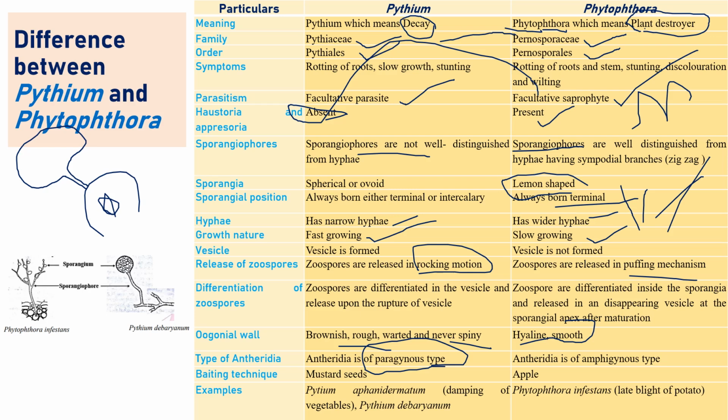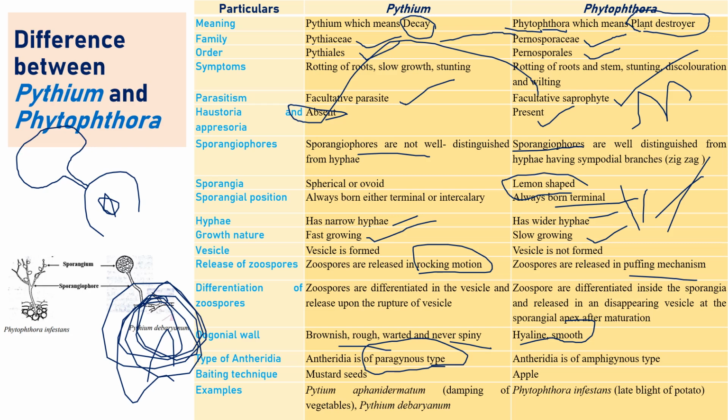If it is amphigynous, the oogonium, the female reproductive organ, passes through the antheridium and forms a globose structure above the antheridium. Such an antheridium is known as the amphigynous type. That is the special feature of Phytophthora.